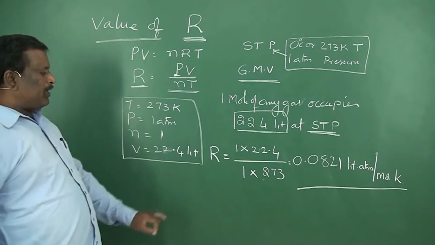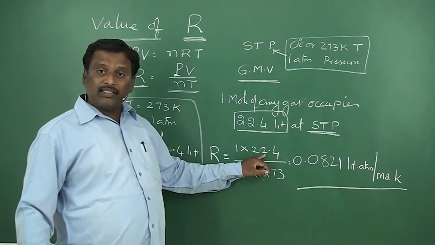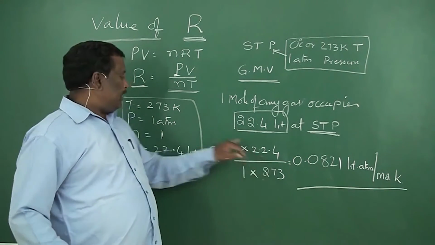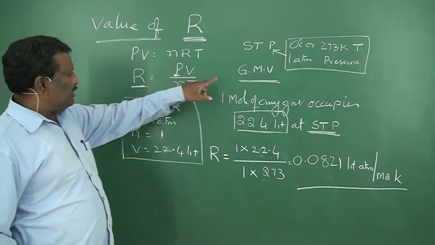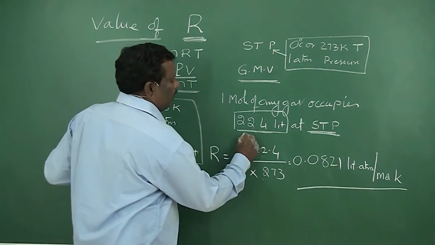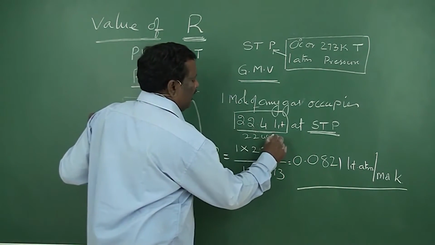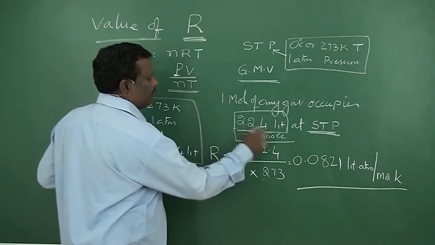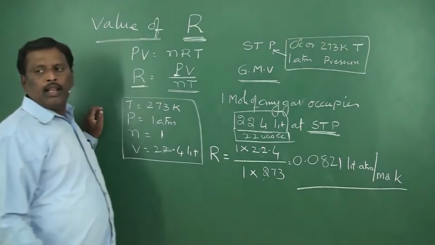Now, if you express this volume in milliliters, then at NTP conditions, it occupies 22.4 liters, and the same volume will be 22,400 cc or ml.